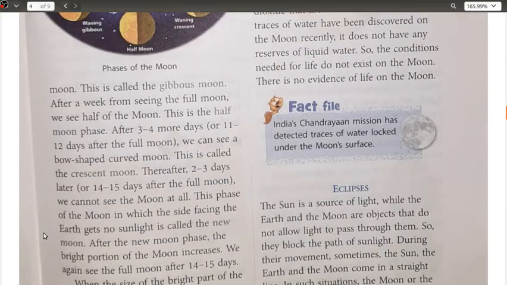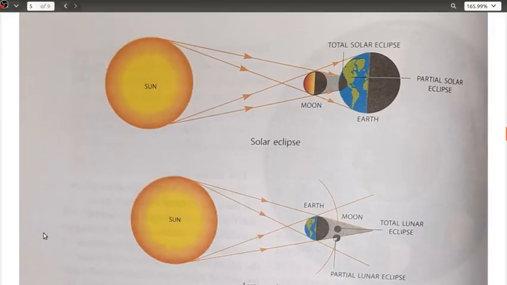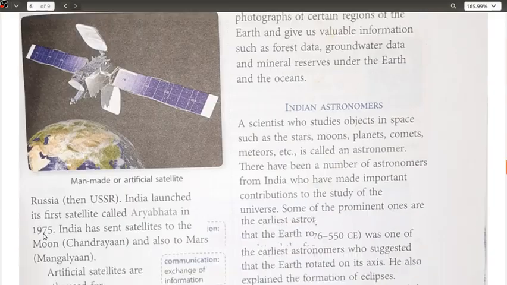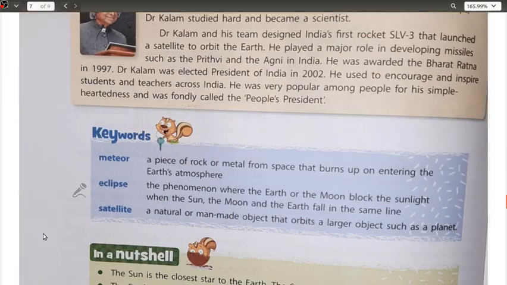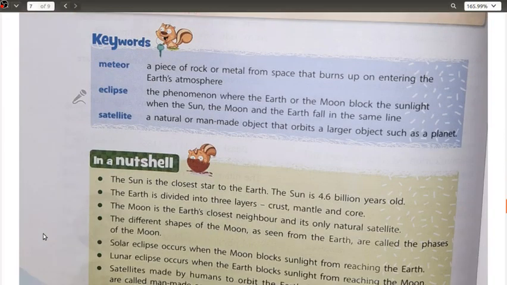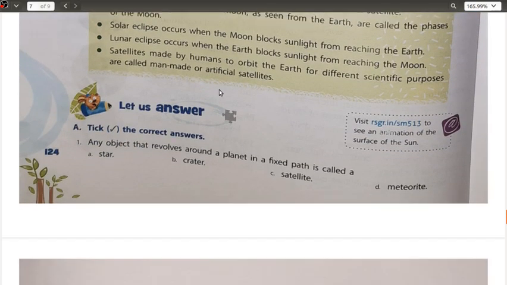Okay, so here it is, the very first thing. Satellites also we discussed yesterday only. The famous person APJ Abdul Kalam. This one I hope all of you would have done as I gave it to you as homework. Okay, next we have let us answer.